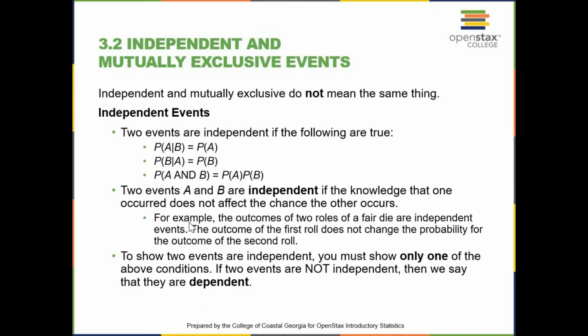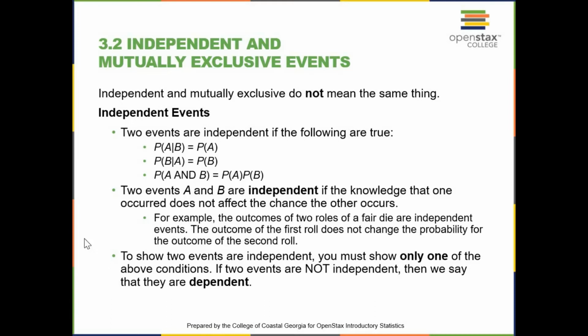Hello students, in this video we will continue talking about the topic of probability, independent and mutually exclusive events. Independent and mutually exclusive events do not mean the same thing. Two events are independent if the following are true. The probability of A given B is equal to the probability of A. If the probability of B given A is the probability of B, the probability of A and B is equal to the probability of A times the probability of B.